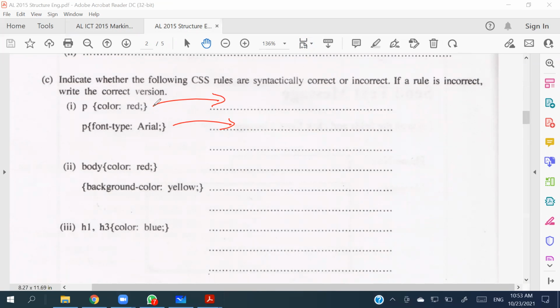So P color colon red semicolon is correct. This is incorrect. And you have to say P, it should be font family, colon, Arial semicolon. Should be the curly braces, right? Should go like that.